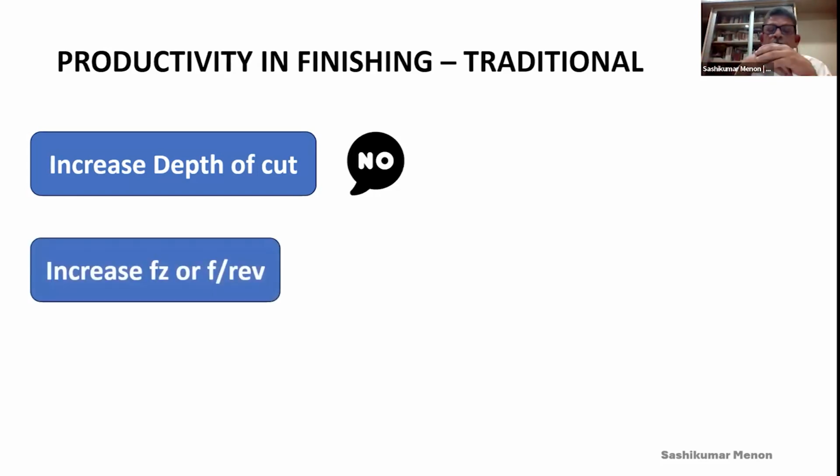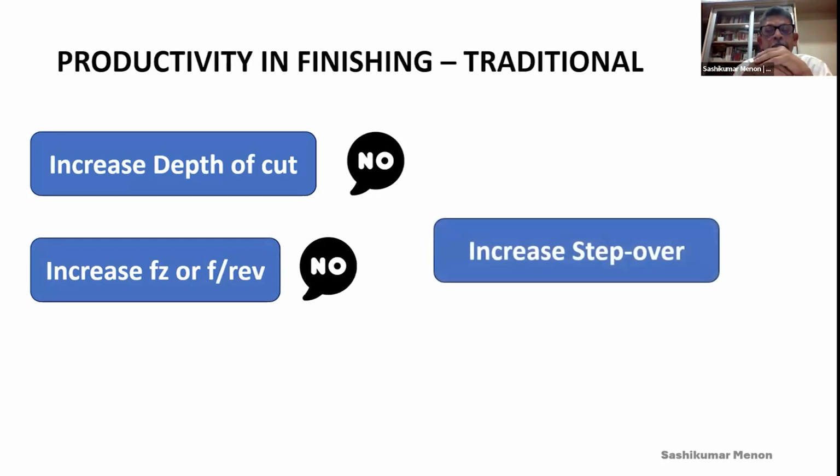So, increase the feed per revolution? No, because increasing the feed per revolution or feed per tooth is going to damage your surface finish. Your surface will get affected. Now, what is left? Increase step over?